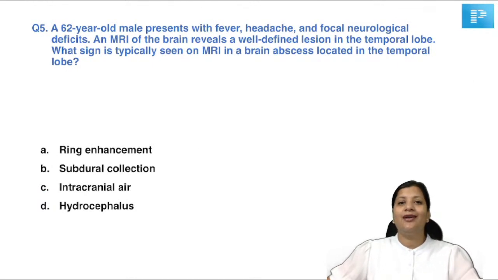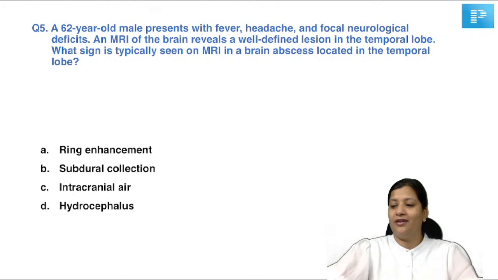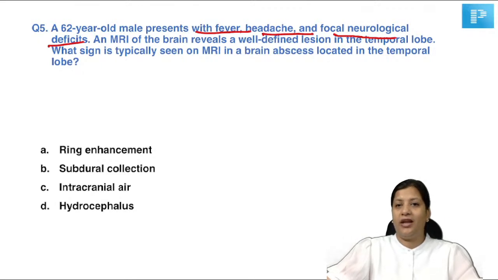A 62-year-old male presents with fever, with headache, and focal neurological deficits. An MRI of the brain reveals a well-defined lesion in the temporal lobe of the brain. What sign is typically seen on the MRI in a brain abscess located in the temporal lobe? Is it the ring enhancement sign? Is this subdural collection? Is this intracranial air pocket? Or do you see hydrocephalus?